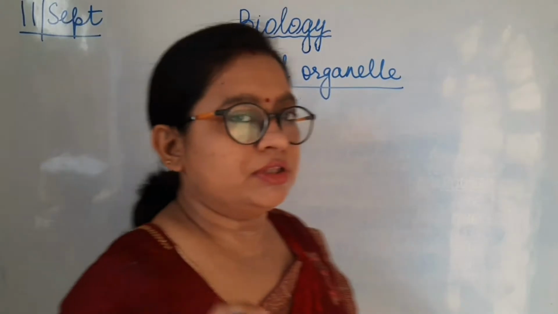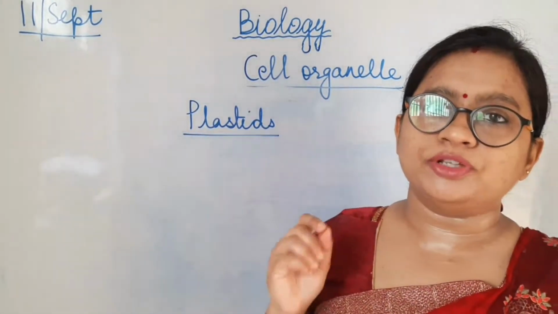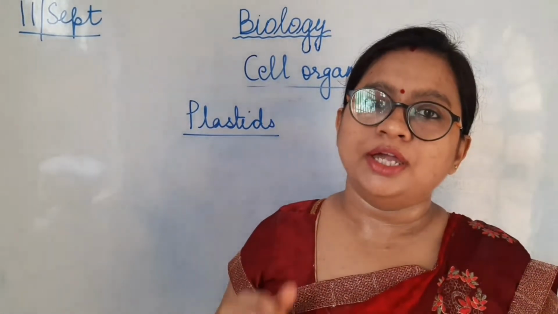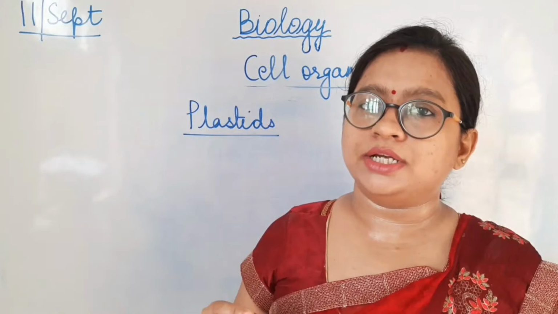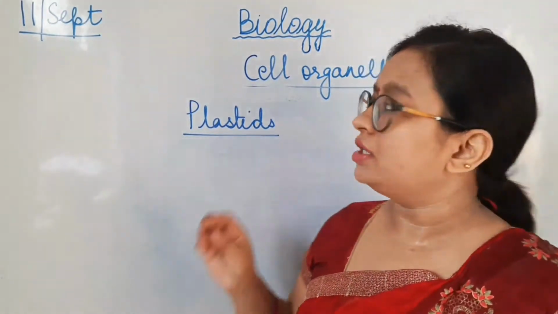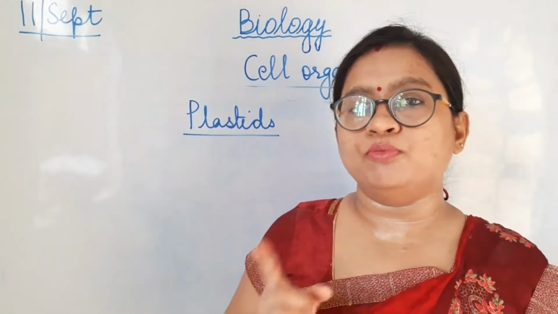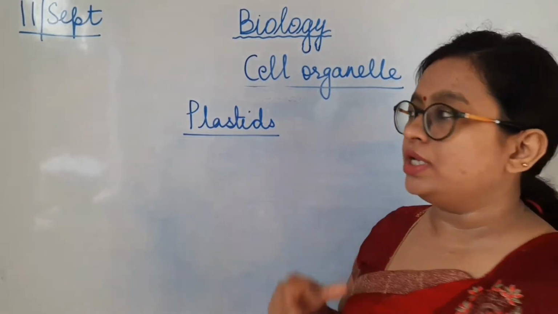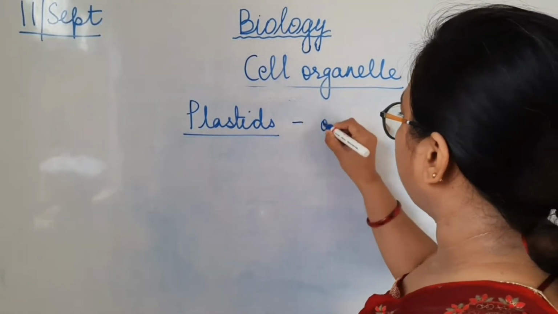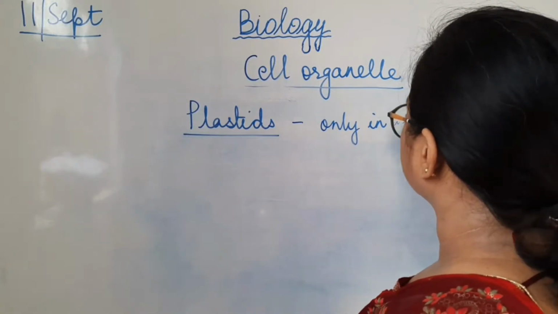Now I am going to tell you one thing about this: plastid is one of the cell organelles which is present only in plants. It is not present in animals. So there is no plastid in any animal cell, but it is found in plants. Whereas mitochondria is found in both plant cells and animal cells. Plastid is found only in plant cells.